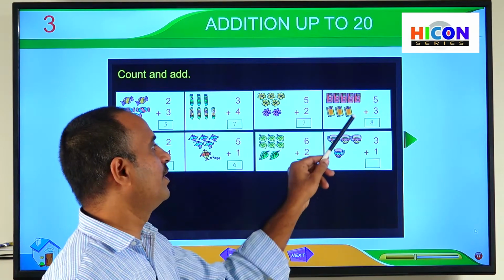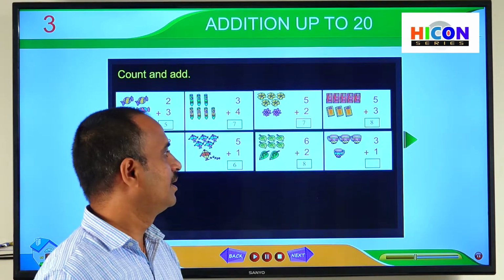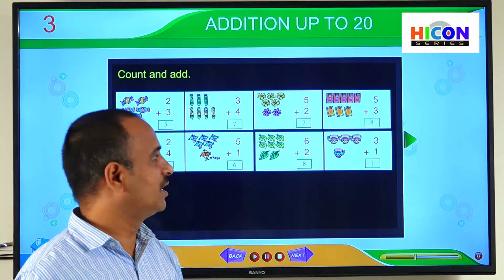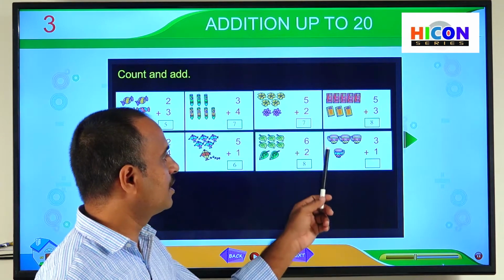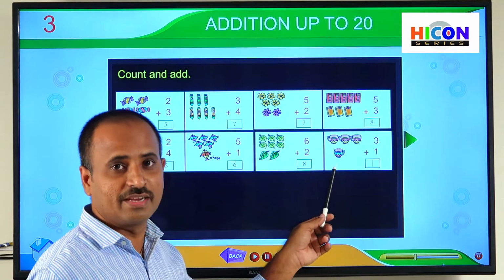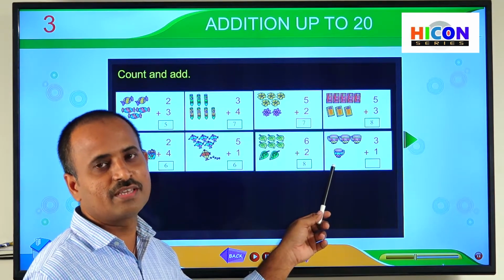So the sum of 5 and 3 becomes 8. Next, see the 8th picture. So what are you observing in the 8th picture? You are observing some cups. How many cups are there in the first row? There are 3 cups in the first row. And how many cups are there in the second row? There is 1 cup in the second row.